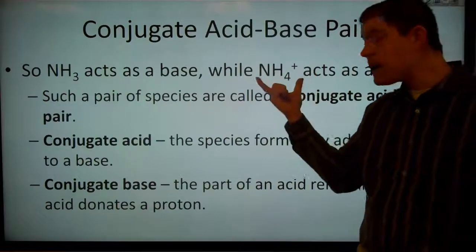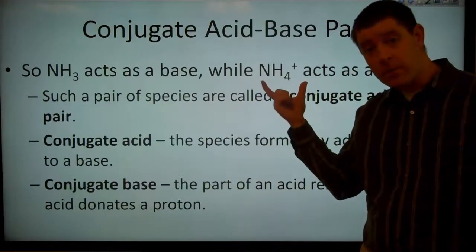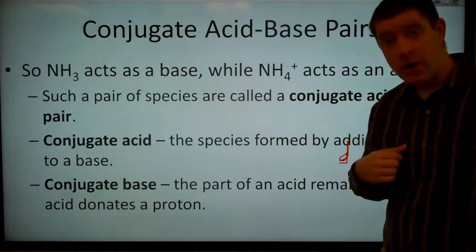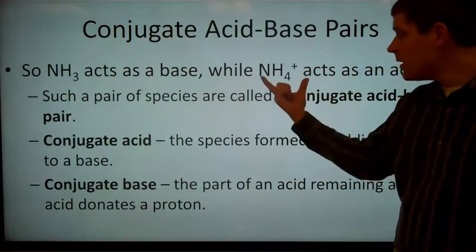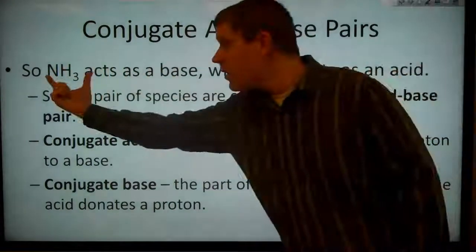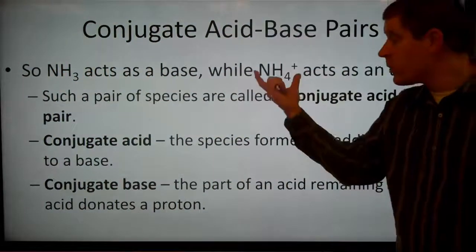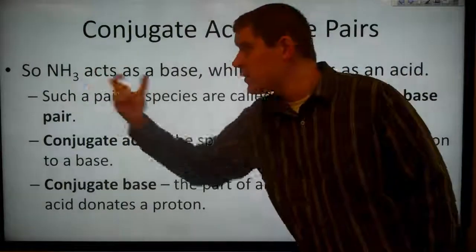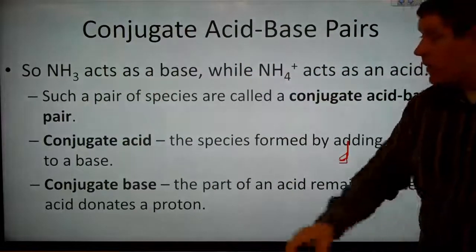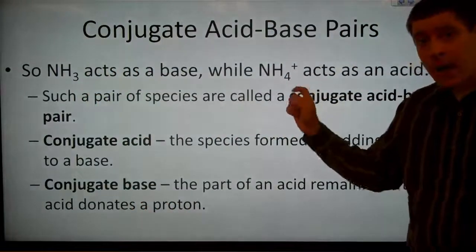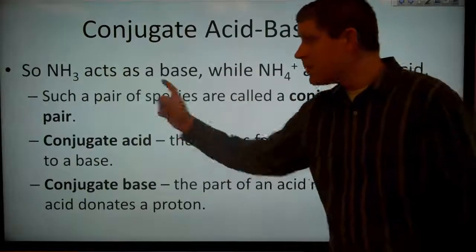So if we have our acid, ammonium, and it donates a proton to some base, then the conjugate base that we have here is ammonia. After we remove a proton from ammonium, we're left with ammonia. So ammonia is the conjugate base to ammonium, and ammonium is the conjugate acid to ammonia.